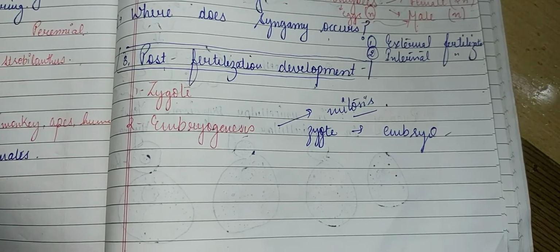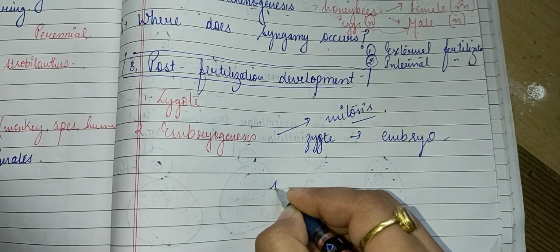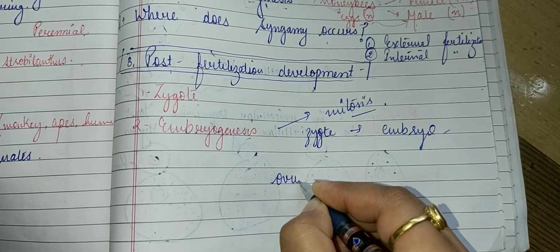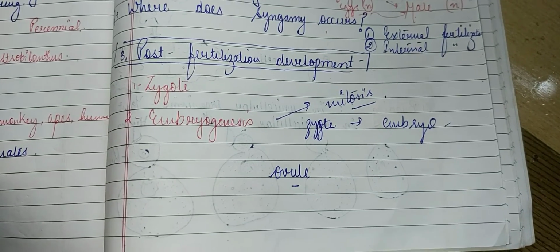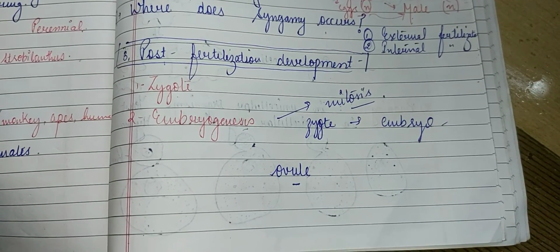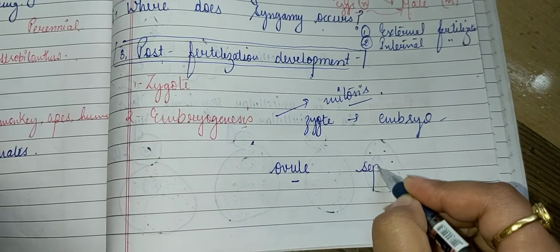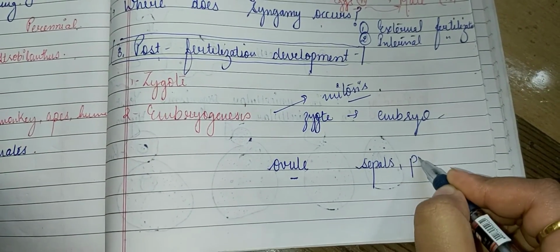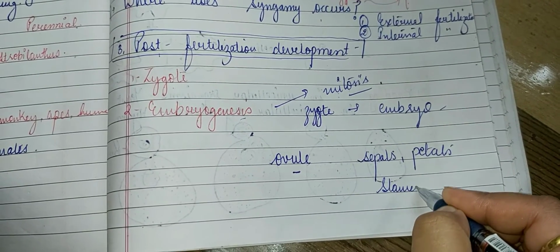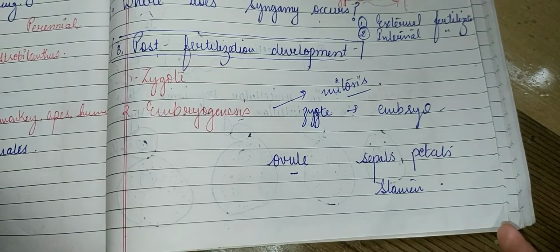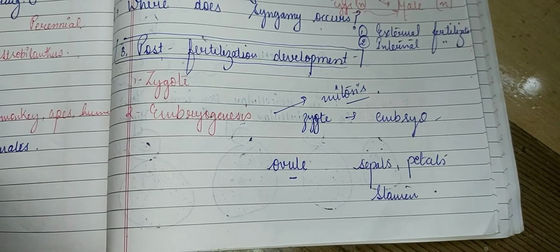If we talk about flowering plants, then the zygote is formed inside the structure known as the ovule. In class 11th we have studied about the ovule. Just after fertilization, the sepals, the petals, and even the stamen, the reproductive part, wither off and fall off, and the pistil remains attached to the plant.